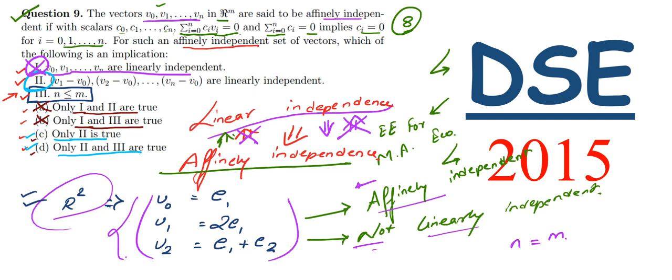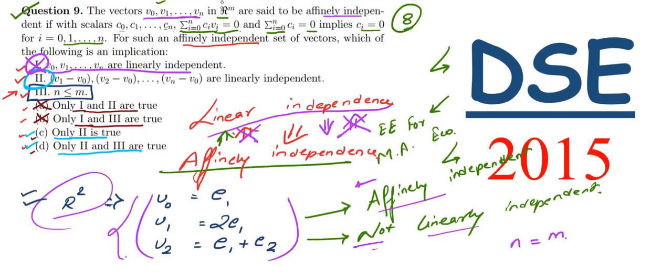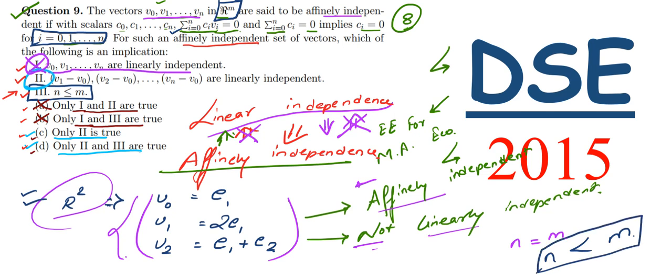So from this we can have that m is equal to n, and as you can see here, m is the total space we have taken. In the question you can see we have Rm, so m is the total space, and n is only the number of i's over which we put this summation. So n is always less than m. That is the only condition. n cannot be greater than m because n is a part of m. Here we have chosen n numbers from 0 to n from Rm, hence n is obviously less than m.